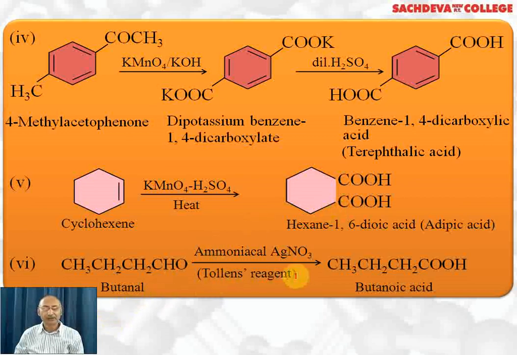Butanal, when it reacts with ammoniacal silver nitrate, that is Tollens reagent, will get converted into butanoic acid. We can also use Fehling solution or Benedict reagent.